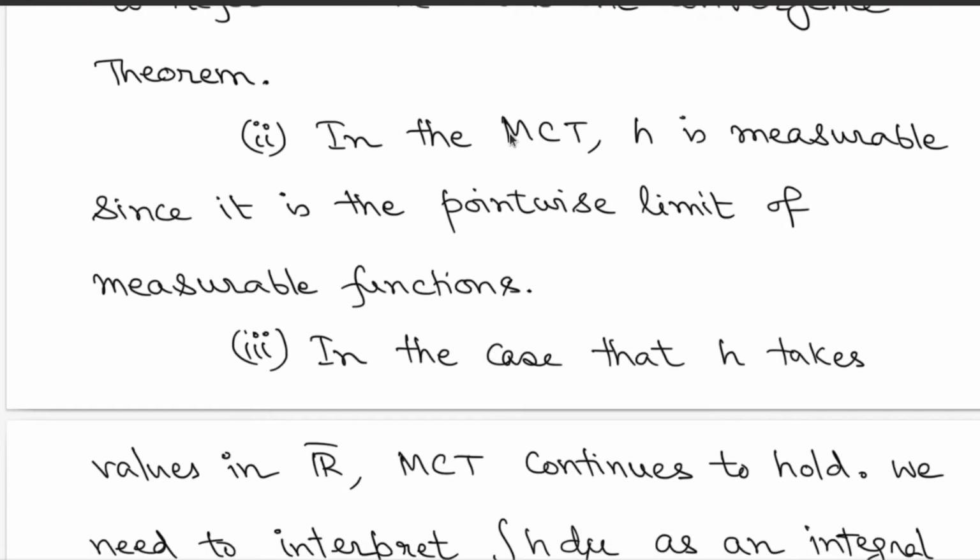In the MCT you have this measurable function h because it is a pointwise limit of measurable functions. As long as you have the existence of the limit, and here the h_n are non-decreasing, you have the pointwise limit. Therefore h is measurable with respect to the given sigma fields. So measurability is not an issue for the limit function.